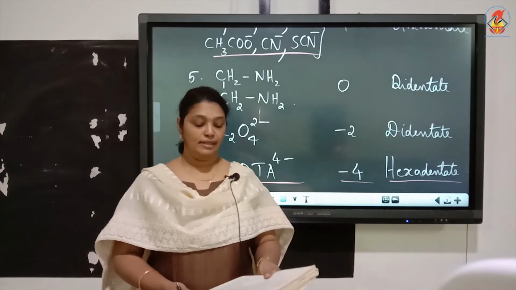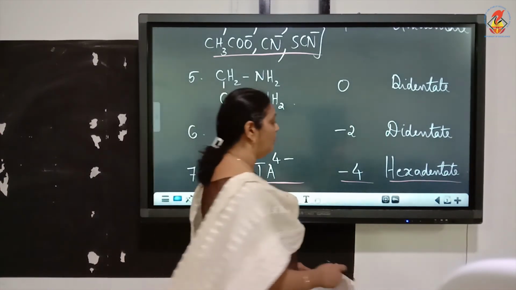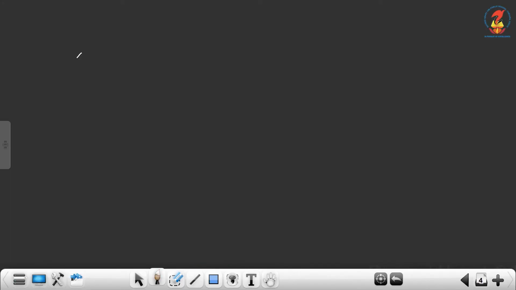So this is our third term, that is ligand, used to study coordination compounds. Now let's see the fourth term used to study coordination compounds. So next is number 4, coordination number.